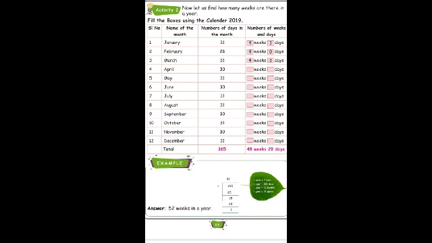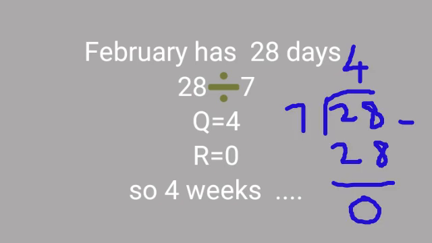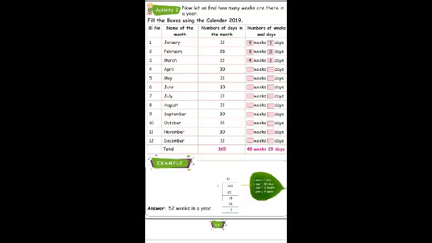Yes. Likewise, in February month, there are 28 days. So the number of weeks and days is 4 weeks and 0 days. How does it come? While dividing by 7, 28 comes 4 times. 4 sevens are 28. There is no remainder. That means there are no excess days. So we say 4 weeks and 0 days.